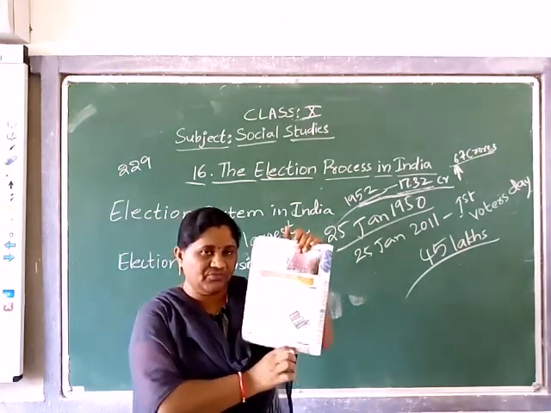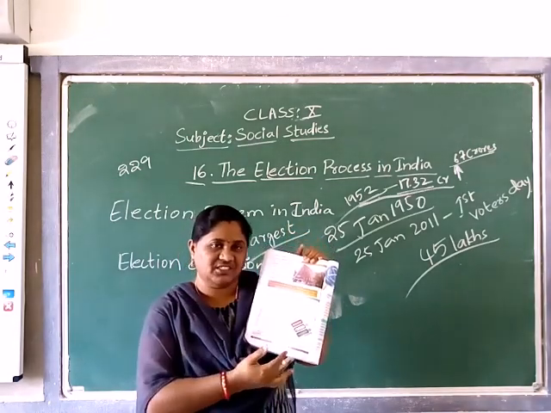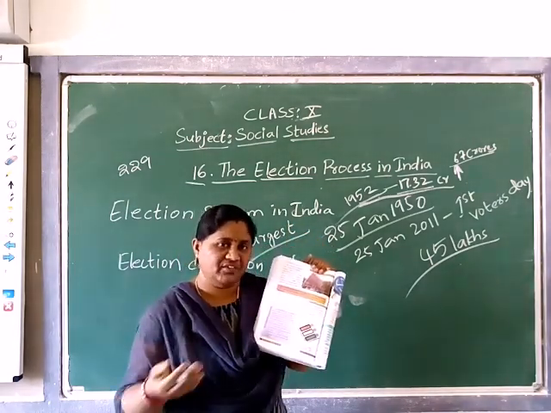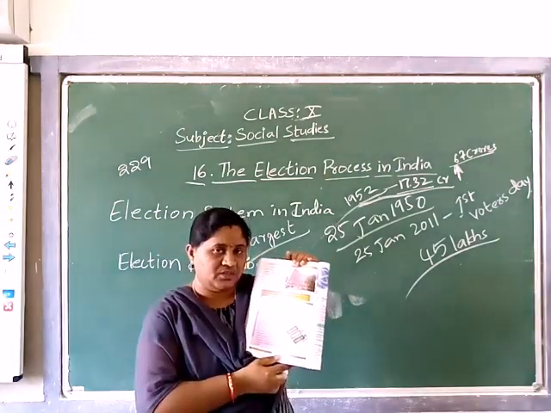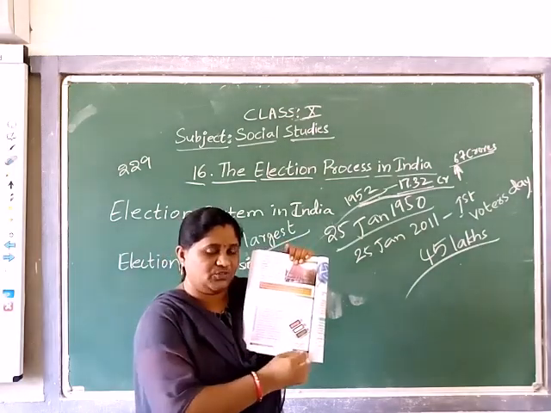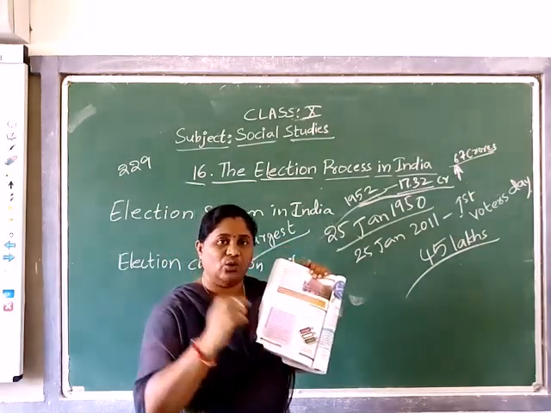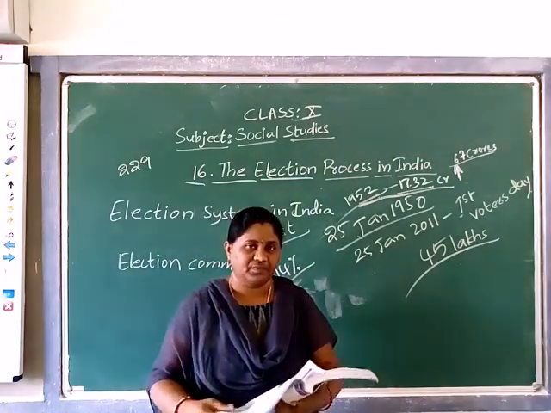This is the logo of the Election Commission of India. You might wonder why the teacher is explaining this much, but maybe you will get a question about this. That's why I'm explaining. When asked what this is, you have to say it is the logo of the Election Commission. We'll continue.